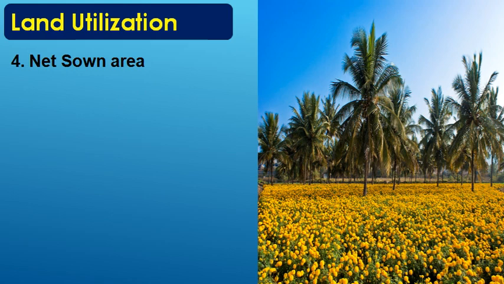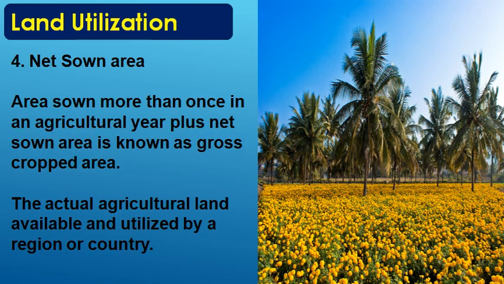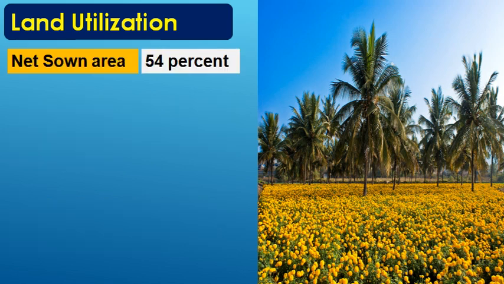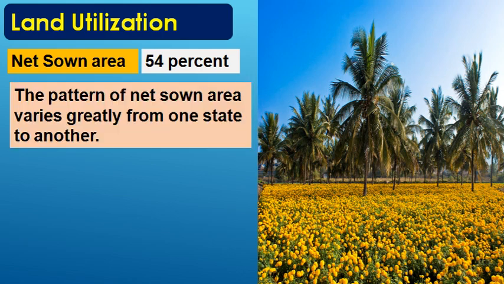So what is net sown area? One is the actual available land for cultivation, but in that some areas are left uncultivated. So the actual land which is utilized for cultivation of crops will come in the category of net sown area. The net sown area in India is around 54%, meaning half of the land in India is used for cultivation.